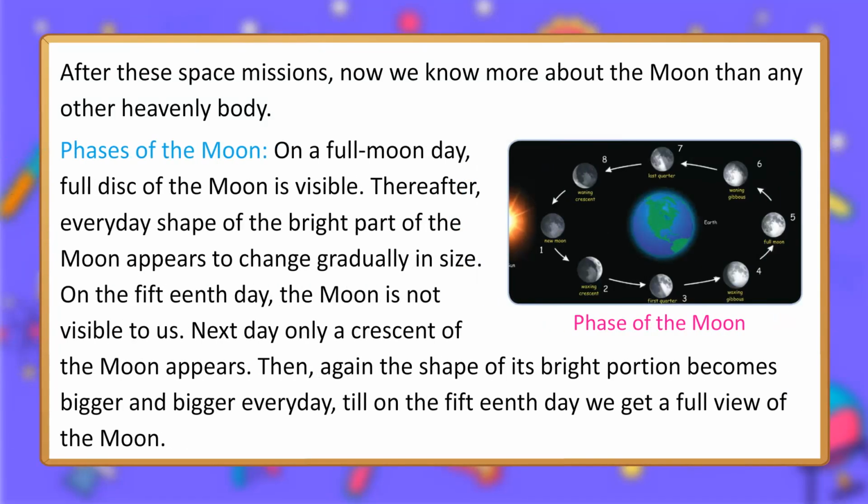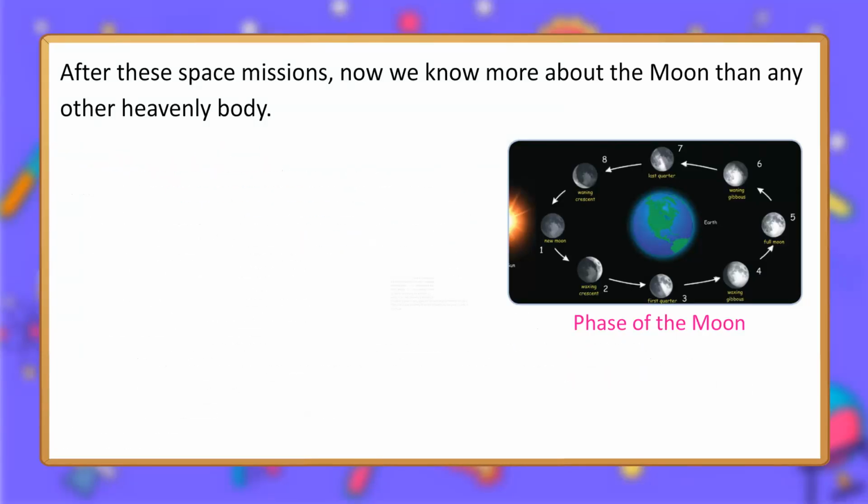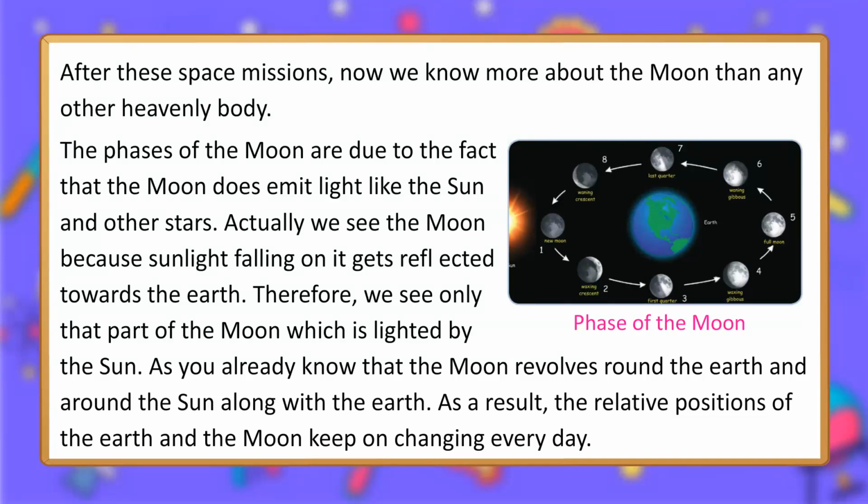Phases of the Moon. On a full moon day, full disk of the Moon is visible. Thereafter, everyday shape of the bright part of the Moon appears to change gradually in size. On the 15th day, the Moon is not visible to us. Next day only a crescent of the Moon appears. Then, again the shape of its bright portion becomes bigger and bigger every day, till on the 15th day we get a full view of the Moon. These are called the phases of the Moon.